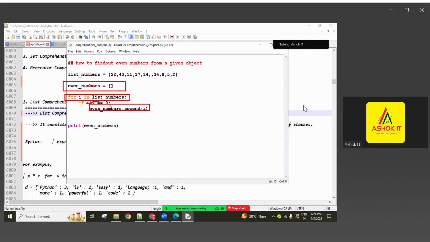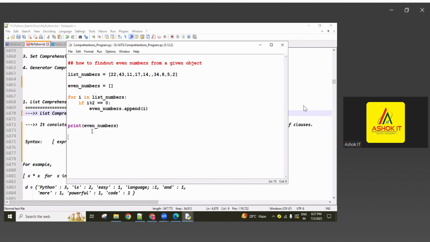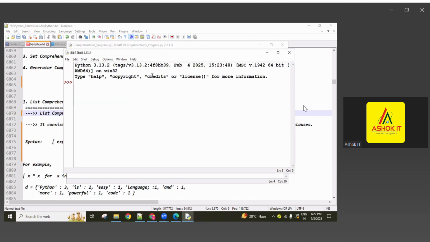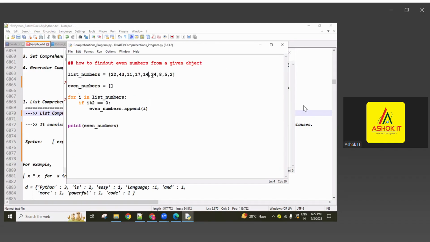So like this the loop iterates completely, one by one. First this one, next this one, next this one, each value iterating. Finally after completing all iterations, in this even_numbers list only even numbers are available. Now execute. Invalid syntax, there are 2 commas here, guys. So remove 1 comma, save it, and now see only even numbers are coming. In this list only even numbers are there.